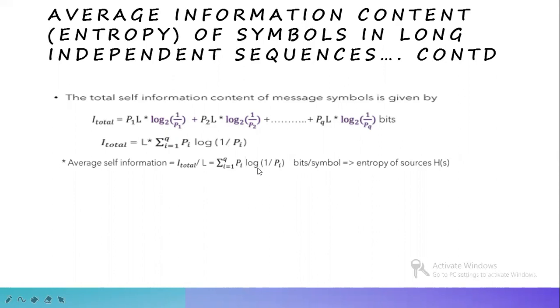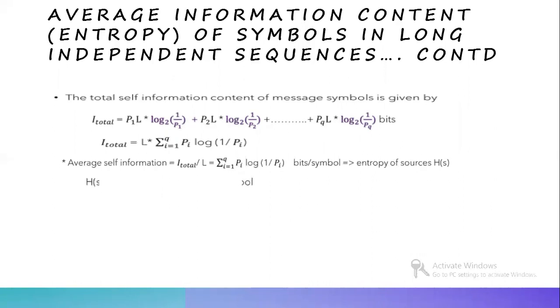It's always to the base 2 bits per symbol. This average self-information is also called as entropy of sources and is always denoted by H of S. This is about average information content of symbols in long independent sequences.